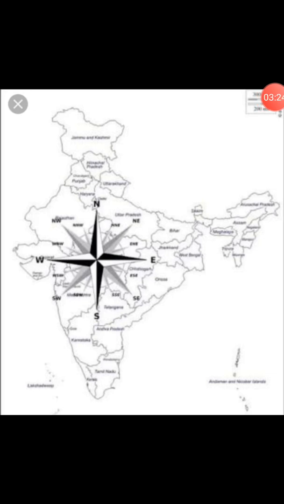In this map you can see the map of India. In this I told you about the main directions: north, east, south and west. I have also shown the sub-directions. In between north and east is northeast, between east and south is southeast, between west and south is southwest, and between west and north is northwest.